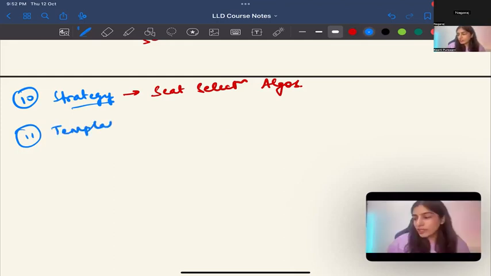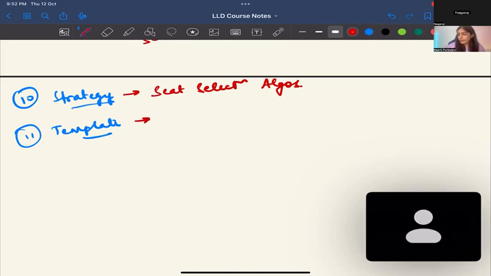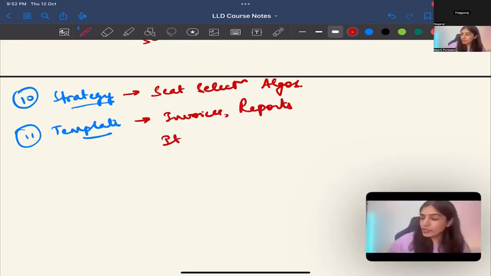After strategy, template. Where can we use template? We already saw, I think, this example. Tell me. You talked about itinerary. You talked about that itinerary is also. Yes. Invoices, reports, we can use, correct? Next thing.